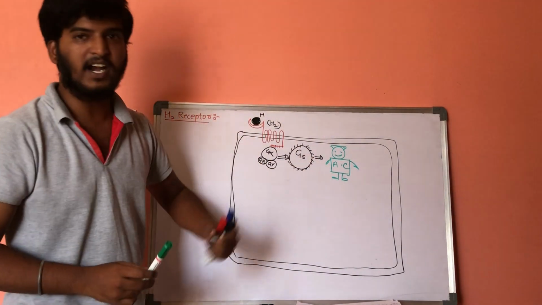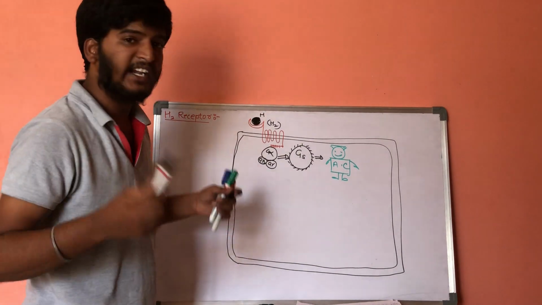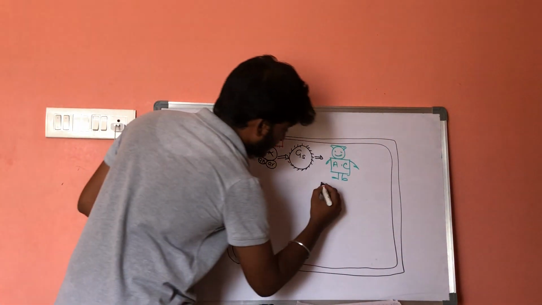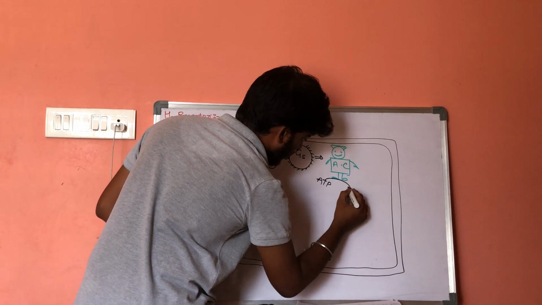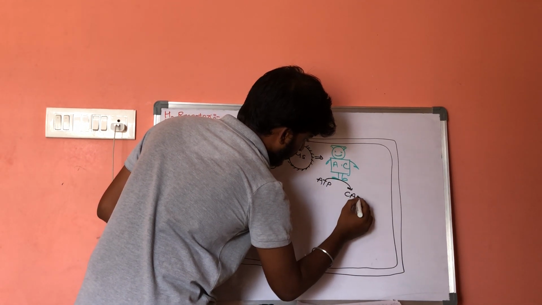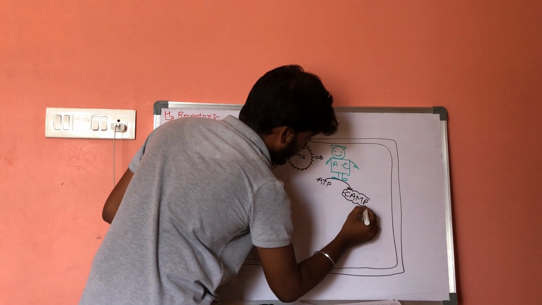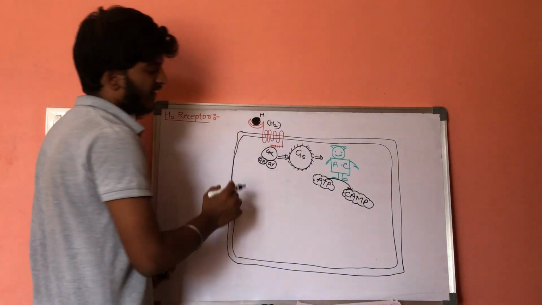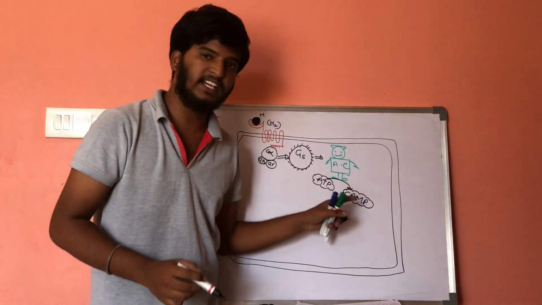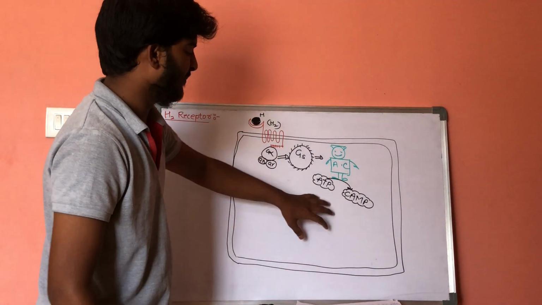What is the function of this adenylyl cyclase? It helps in conversion of ATP into cyclic AMP. It results in conversion of ATP into cyclic AMP. So these cyclic AMP levels will get increased.